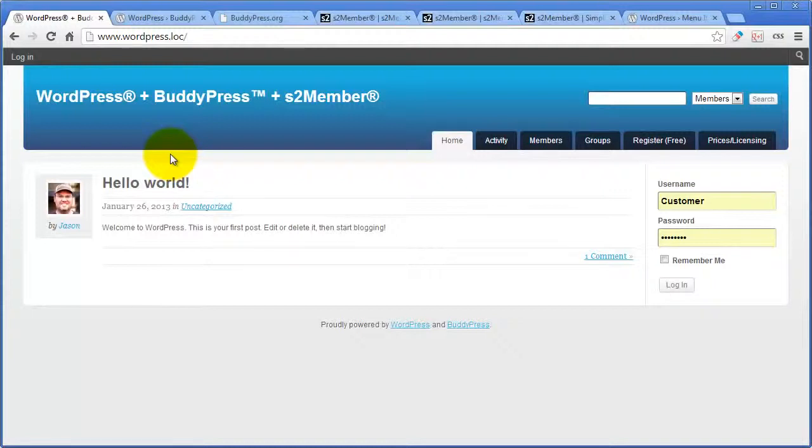For instance, there's no way in a WordPress BuddyPress default installation to be able to control specific areas of the functionality where you're guarding access to those areas, and certainly no way to charge for them. That's where S2Member Pro can come in, fill that gap, and you have the potential to make a lot of money and have a really powerful, very community-oriented website.